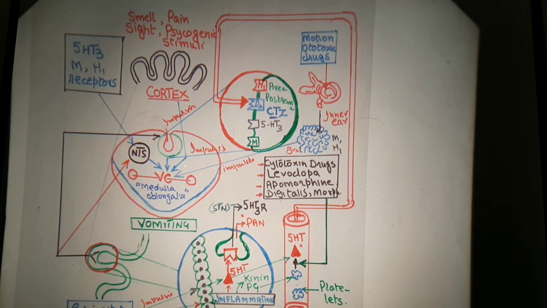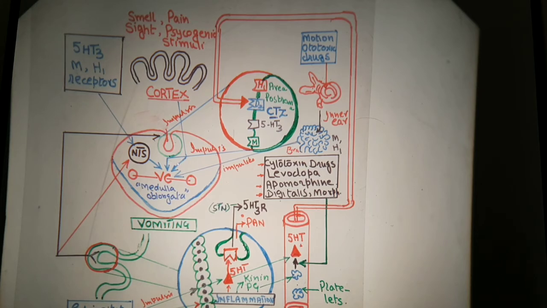These impulses arise into the medulla oblongata. This is the medulla oblongata. In the medulla oblongata, there is the vomiting center. These vomiting centers are stimulated by the impulses coming from that part of the brain where the chemoreceptor trigger zone is. Now, the vomiting center is stimulated through these impulses.